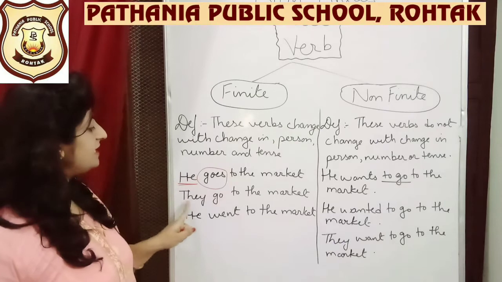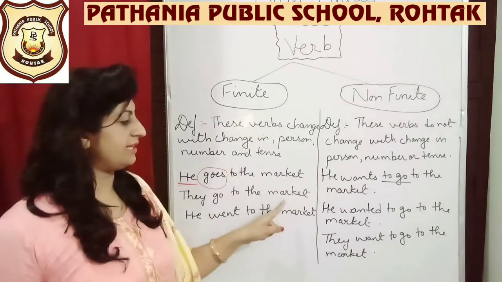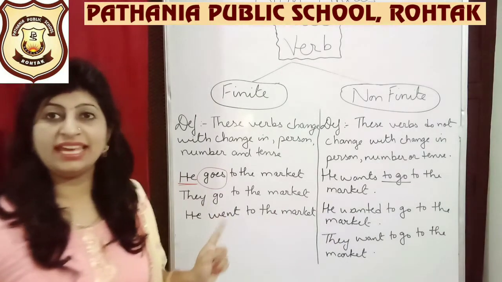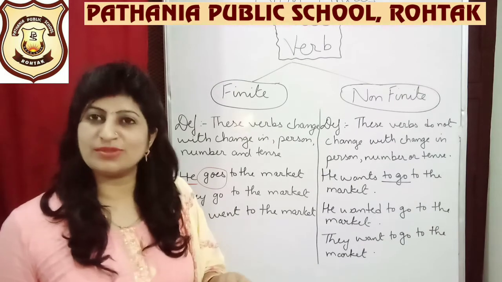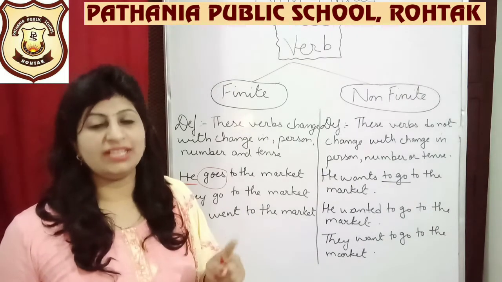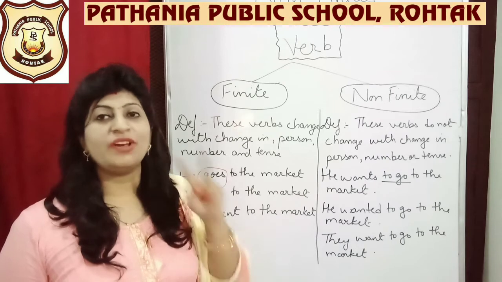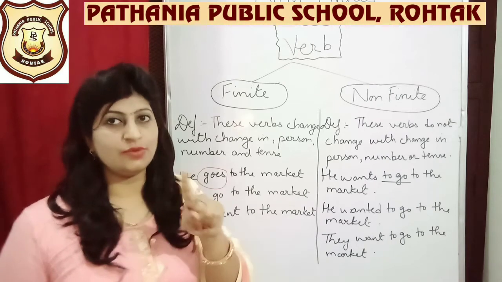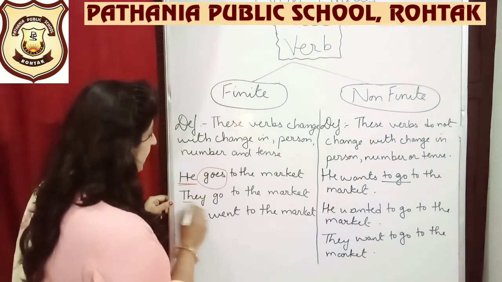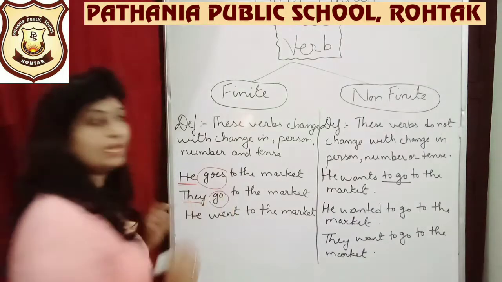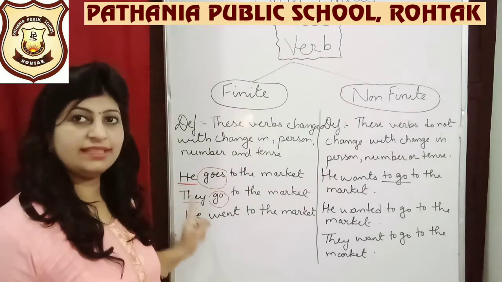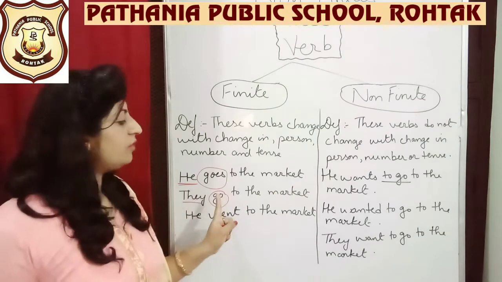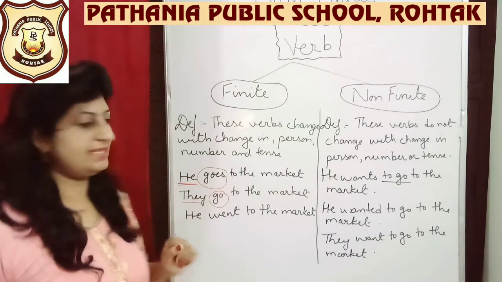Next is they go to the market. With they, I have not used they goes to the market. They is plural and I'll be using go because two plurals are not used together. So they go. Because of the subject they, I have chosen go as the verb in the sentence.